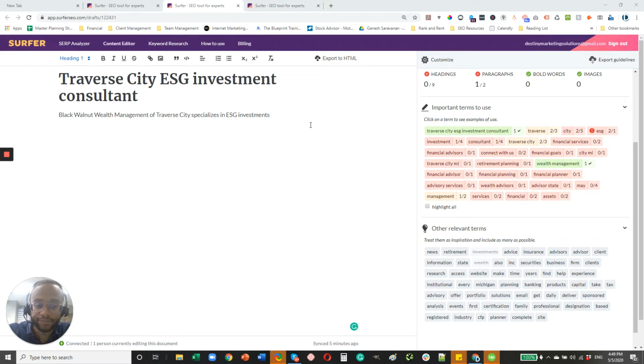So other than that, there are going to be 2 numbers here next to each word or phrase. The first number before the forward slash indicates how many times you have used that particular keyword or phrase in the content. The number after the forward slash indicates the recommended times to use it. So as you can see here for ESG, it is only recommending to use it once, but we used it twice. So that's why you have an exclamation mark here.